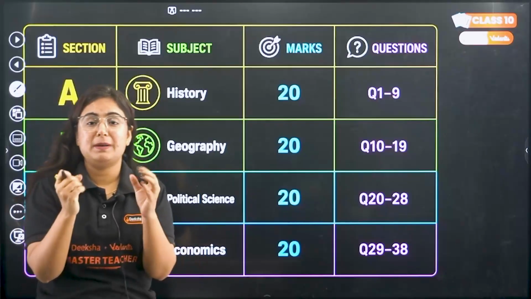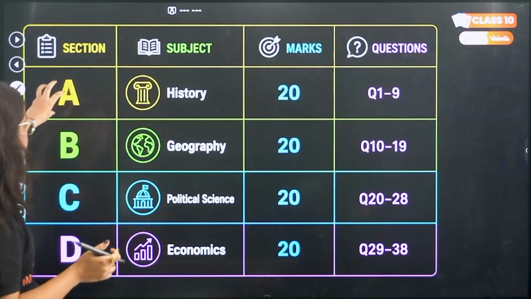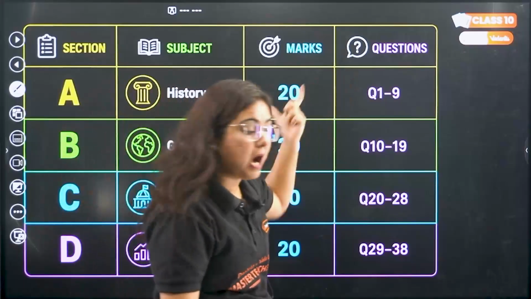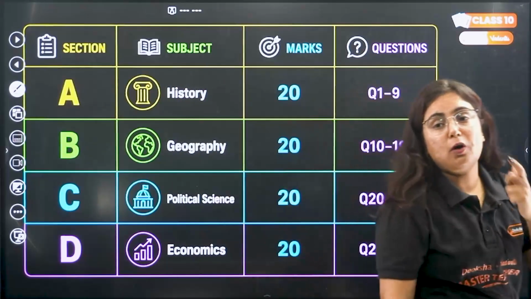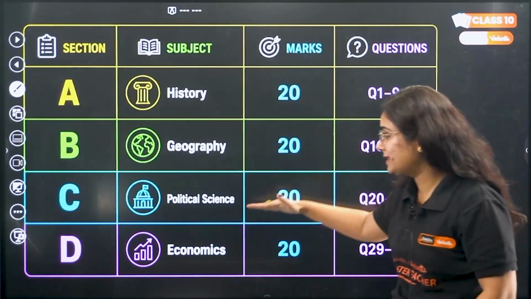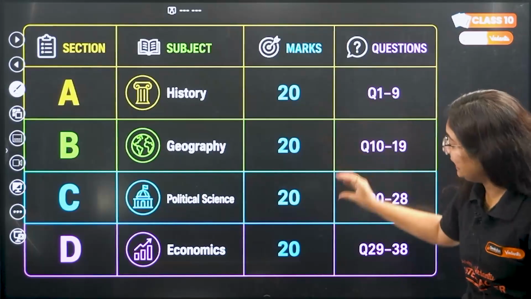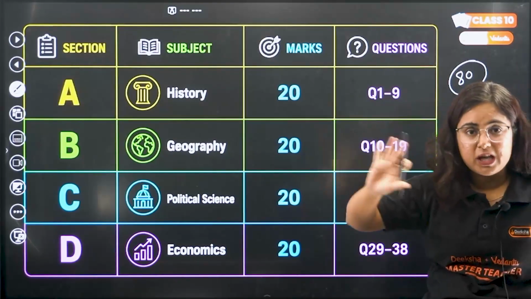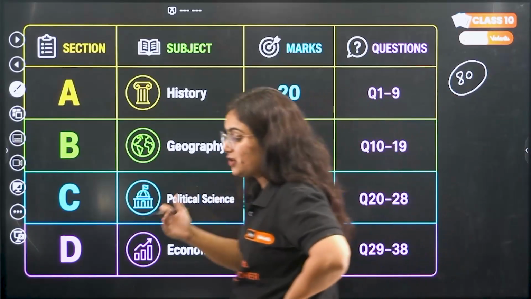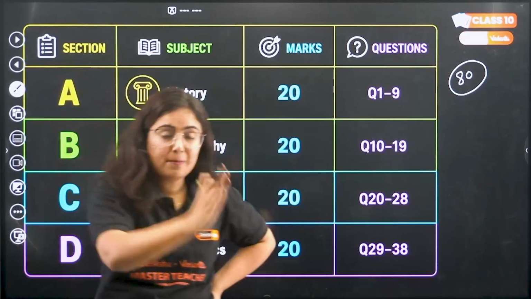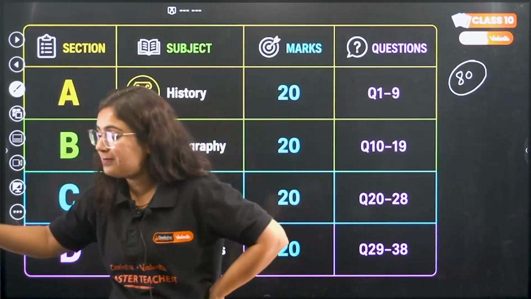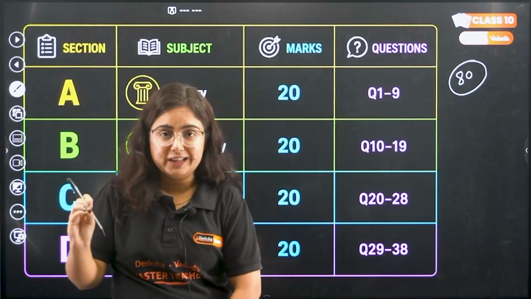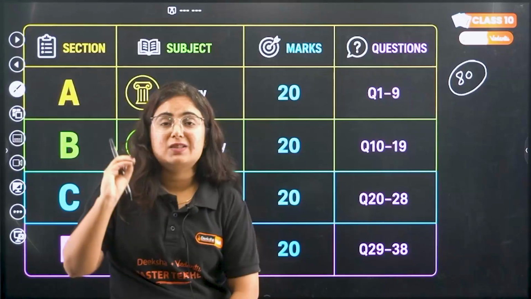Now coming towards hacking your question paper. How does it look? Beta, section A, that is history, consists of 20 marks. The marks allotment to each of the subjects, that is history, geography, civics, and economics, is 20 each, and this is how you get the total of 80 marks in your exam. So it is very clear that from history, geography, civics, and economics, all 4 subjects get equal weightage. Equal marks are going to come.